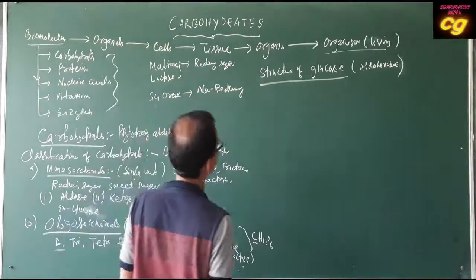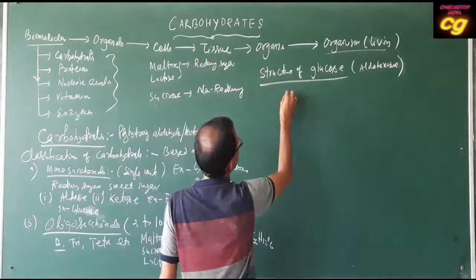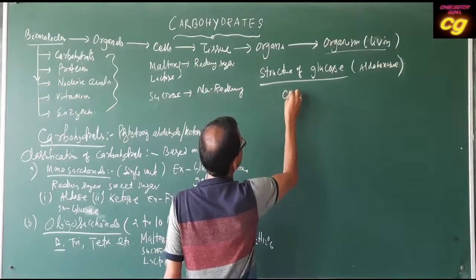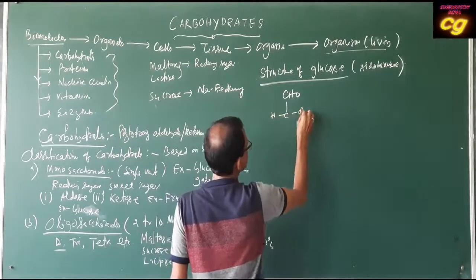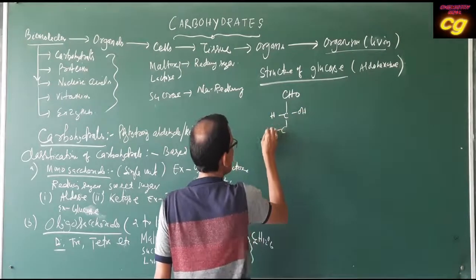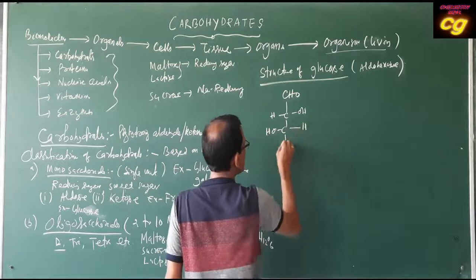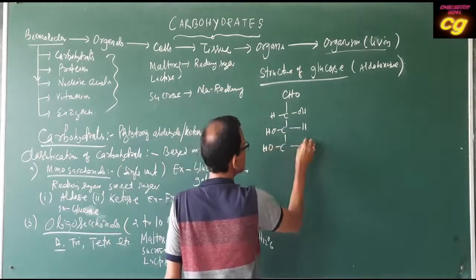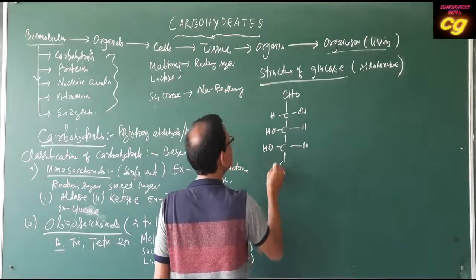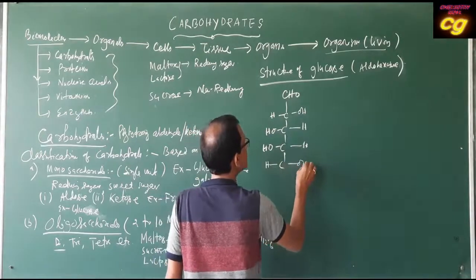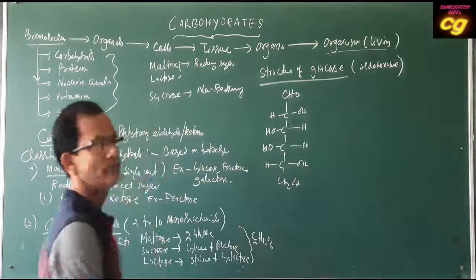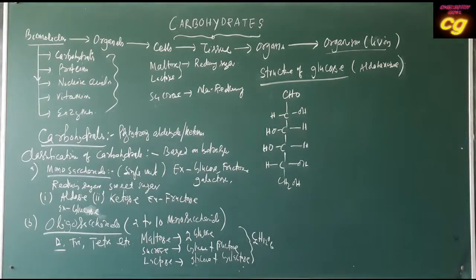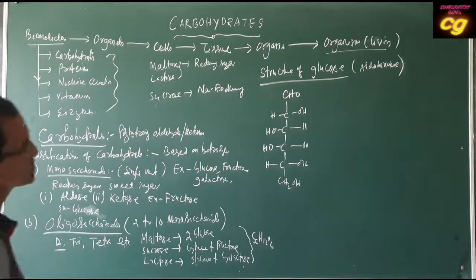The normal structure of glucose is like this: CHO, then CHOH, then COHH, then COHH, then CHOH, then CH2OH. So this is generally the straight chain, open chain structure.